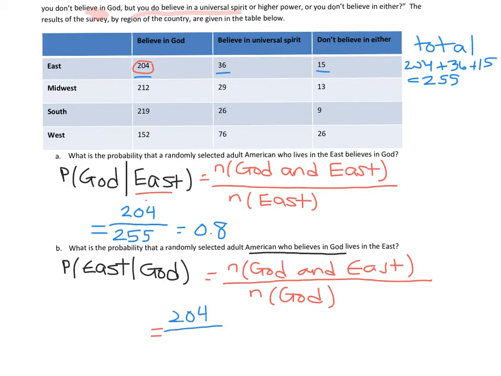And now for the amount that believe in God, we're going to have to add up our column totals: 204 plus 212 plus 219 plus 152. If we add all of those up, we get 787. We can leave it like that, or we could put that into our calculator, and we get about 0.26.